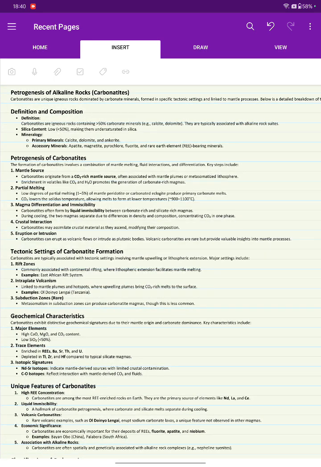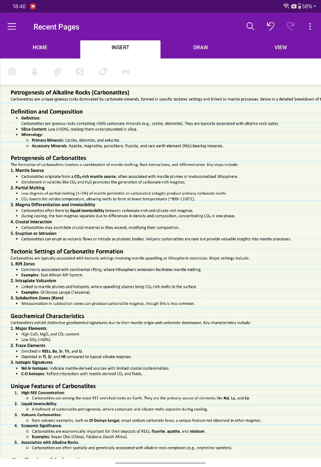It is an igneous rock that contains more than 50% carbonate mineral, and they are associated with alkaline rock suites. And silica content is less than 50%. That's why they are most undersaturated. Okay. Primary minerals are calcite, dolomite, ankerite, and accessory minerals are apatite, magnetite, pyrochlore, fluorite, and REEs.